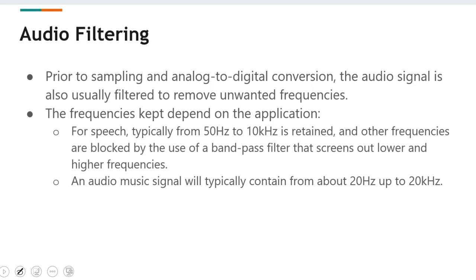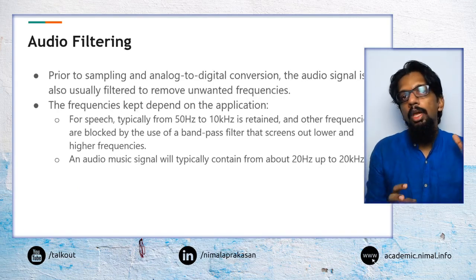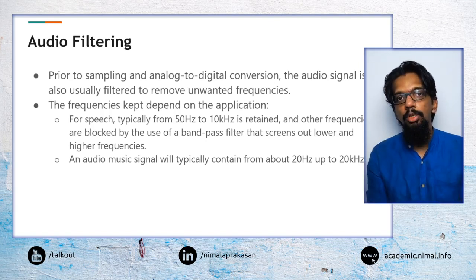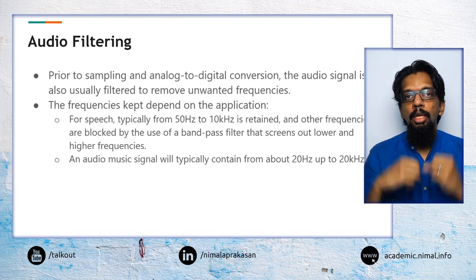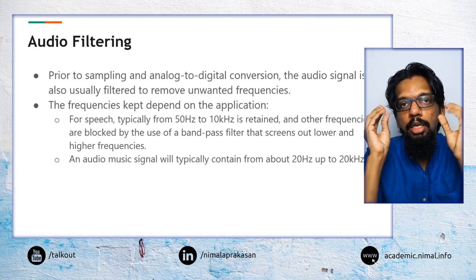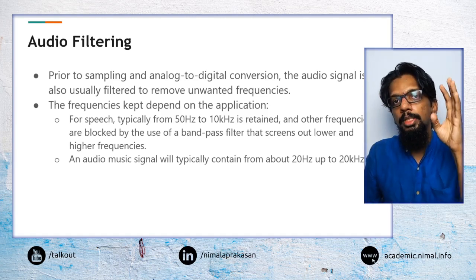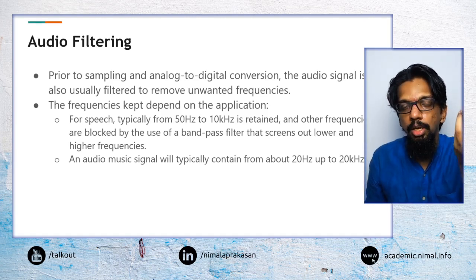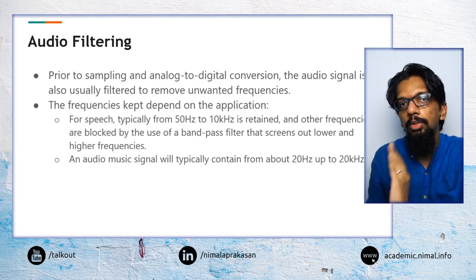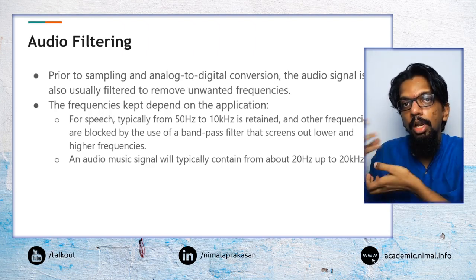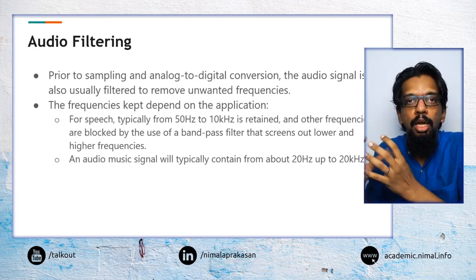So sampling is one of the main stages that we do when taking an analog audio signal into a digital representation. But one of the things we identify with sampling is that it is representative of the original sound signal, and then we are converting it into a digital form. The more information we have in the original signal, the more data we will need to represent that.